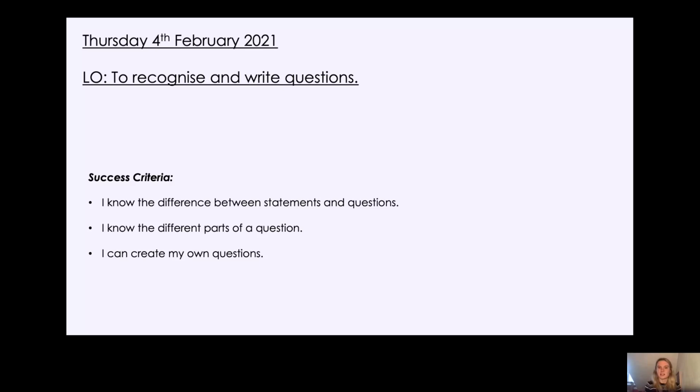Now in our English lesson yesterday, we looked at subordinating conjunctions and we focused on the conjunctions if, when, because, after and before. Now I wonder how much you can remember from yesterday's lesson, but we'll find out in a little while with our retrieval quiz.